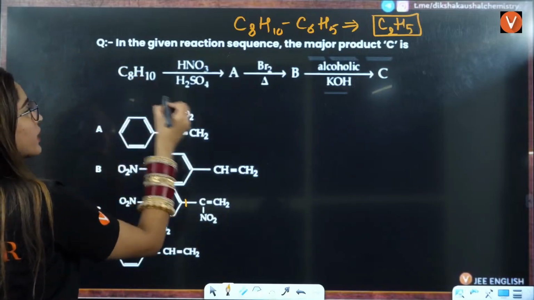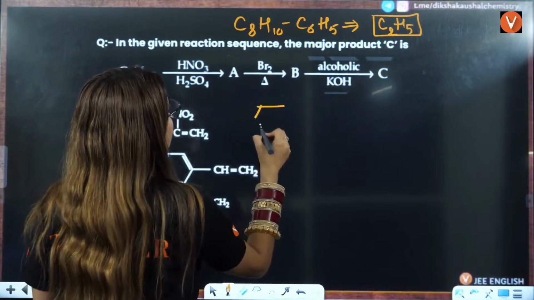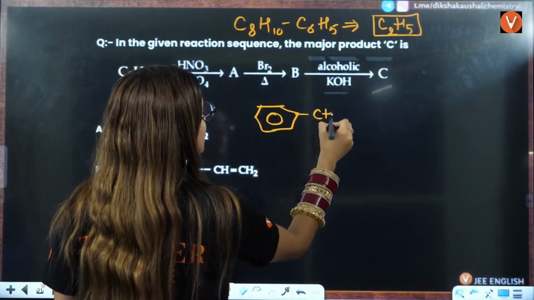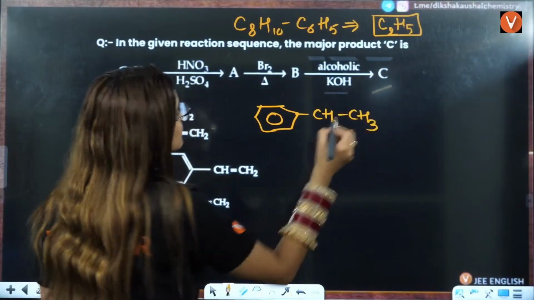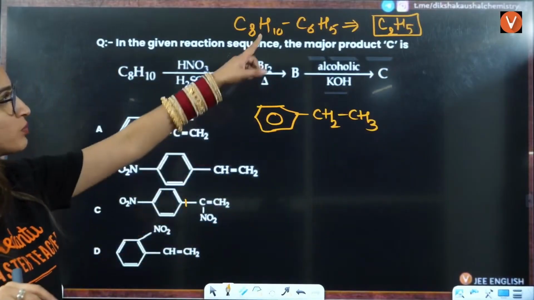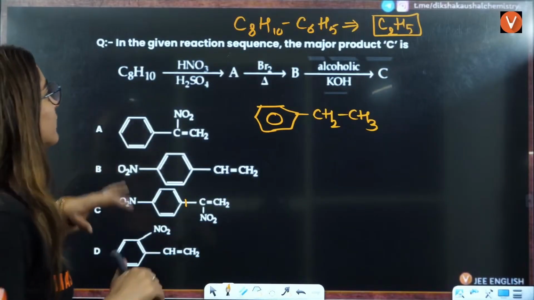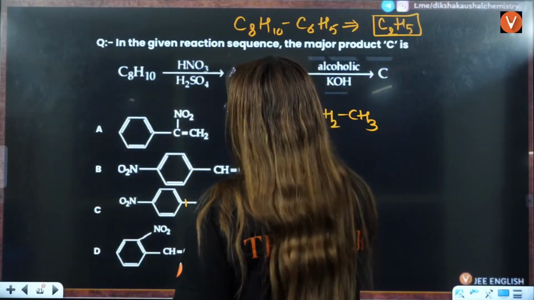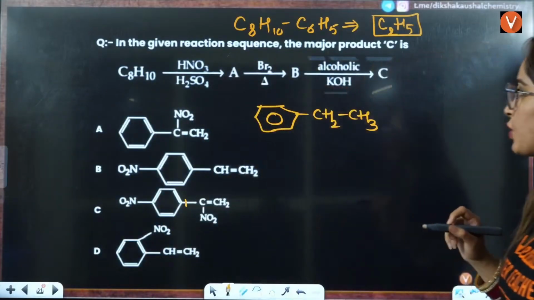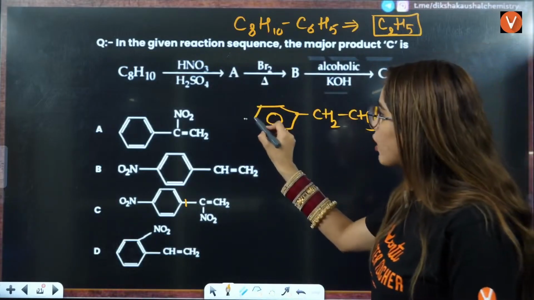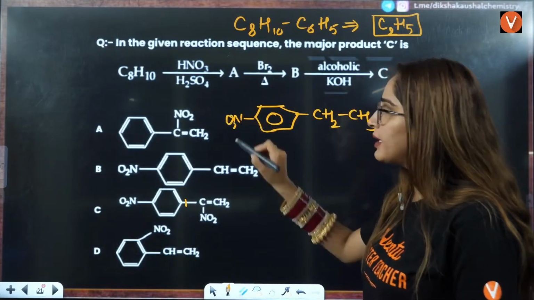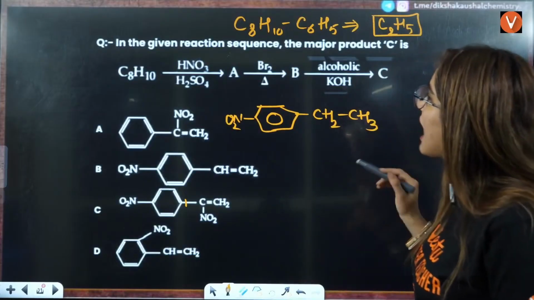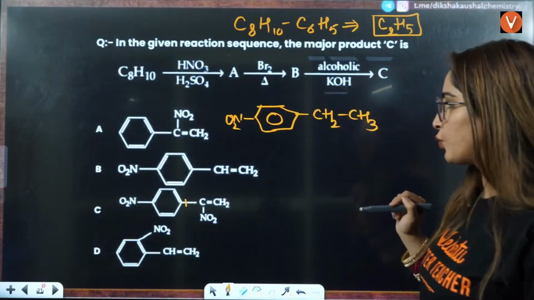So here we can see that C8H10 is nothing but ethylbenzene. Let us assume this to be C2H5. On nitration, you will have product on the ortho position and on the para position. But para is always the major because of the symmetry, it is more stable. After that, you are adding Br2 here.